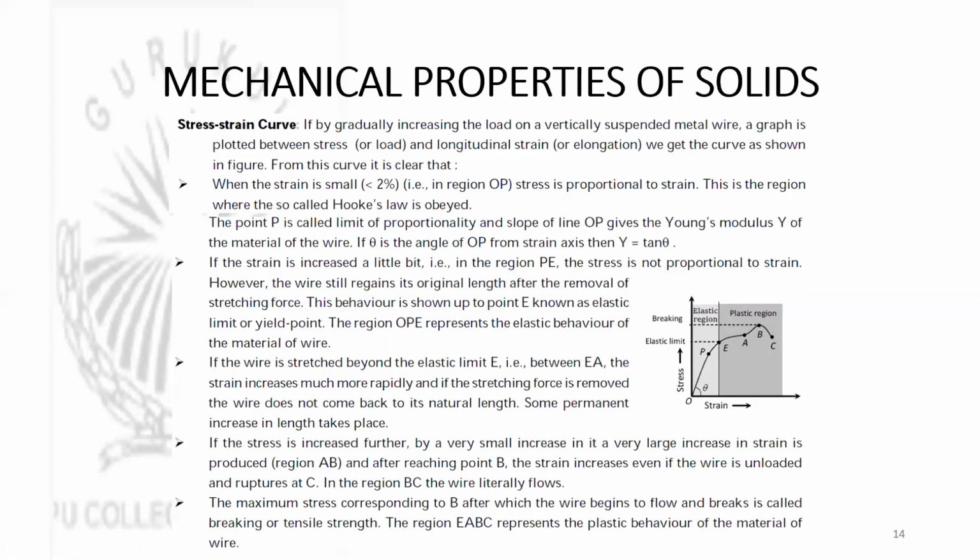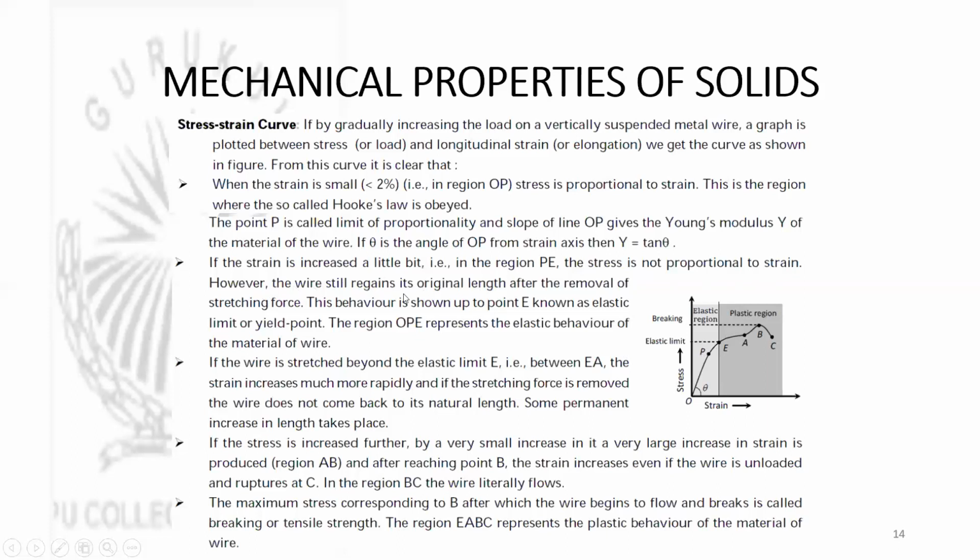So if theta is a slope, meaning theta is an angle with the horizontal for this straight line or for this curve, then Young's modulus in this case is equal to tan theta. Next, if the strain is increased a little bit, beyond this P, then in the region P, the stress is not proportional to strain.